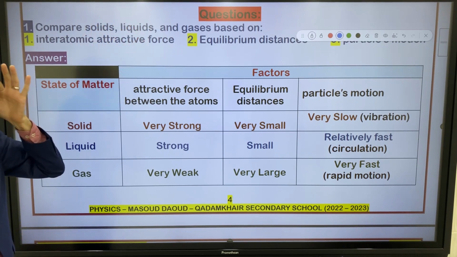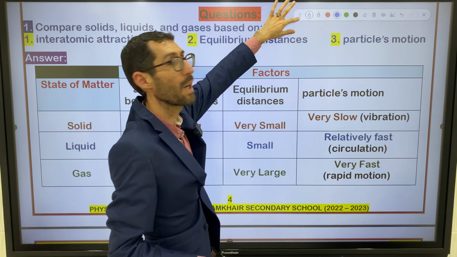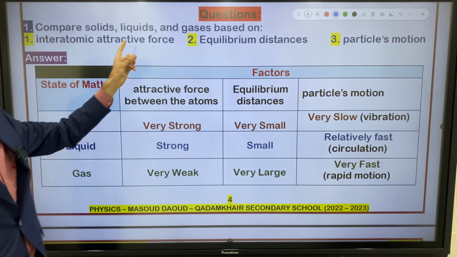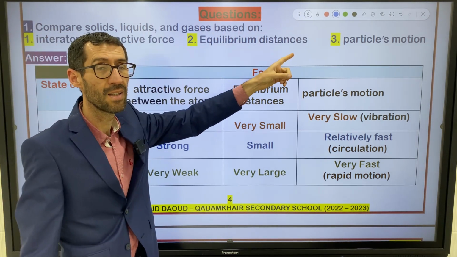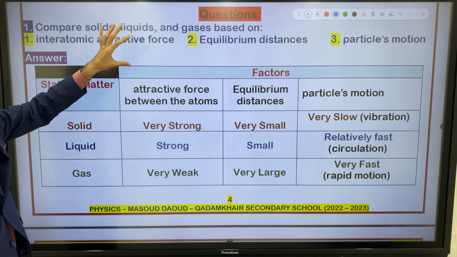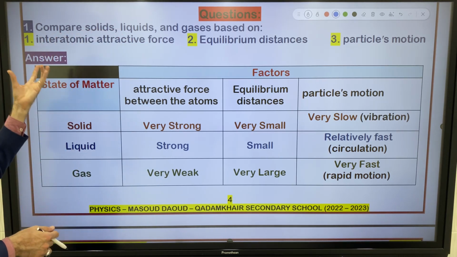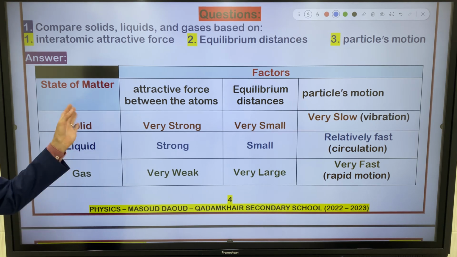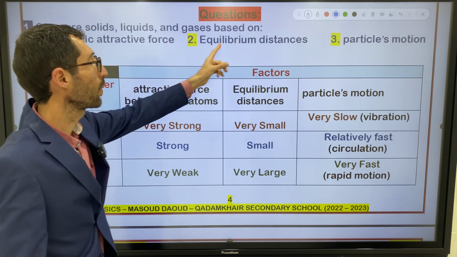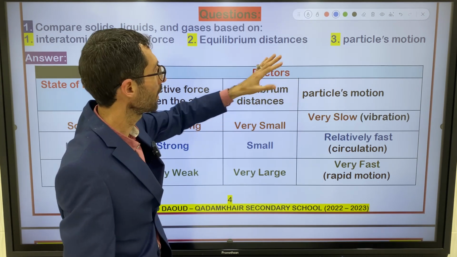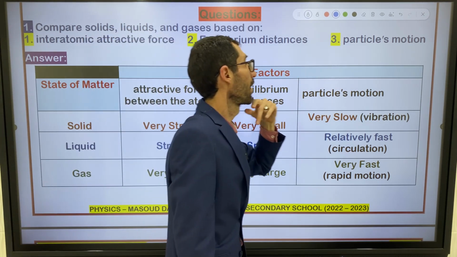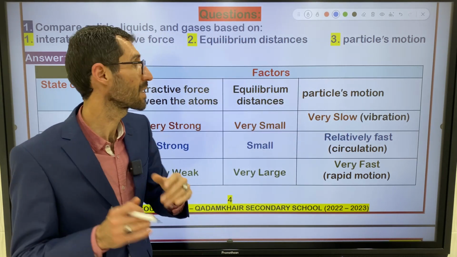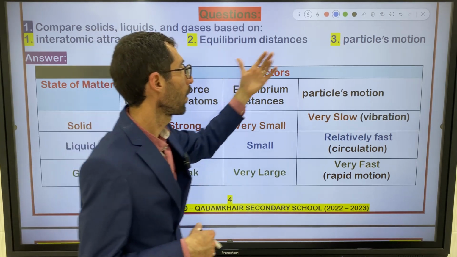It has to do with our subject. It has to do with interatomic force and interatomic distances. It says compare solids, liquids, and gases based on what? Based on some quantities. Based on interatomic attractive force, whether it's high or low. Based on equilibrium distances, whether the equilibrium distance is high or low, or let's say balanced. I'm talking about all situations.